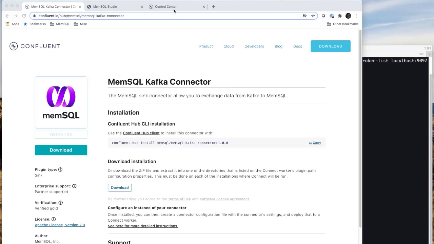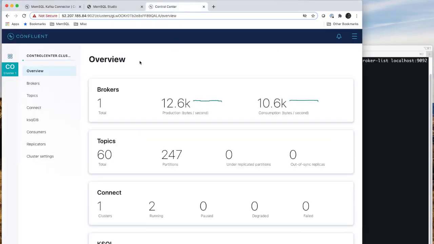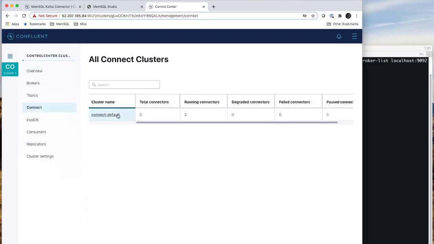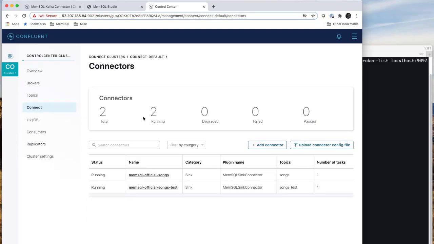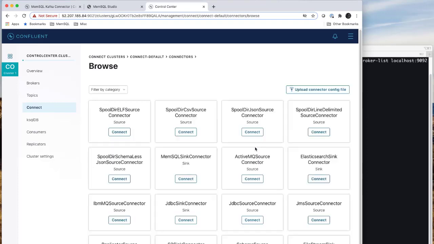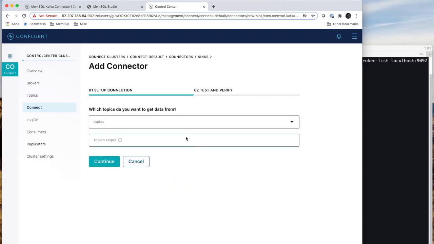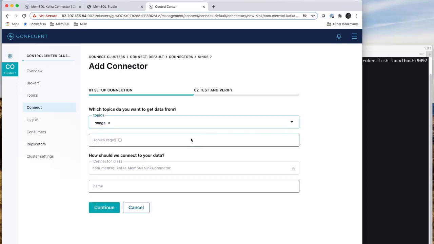Let's browse over to the Confluent Control Center. On my Confluent test cluster, we're going to browse to Connect and click on our cluster name, and you see I already have two MemSQL connectors defined, but I want to add a connector. I select the MemSQL sync connector. I select the topic that I want to subscribe to, which is songs.